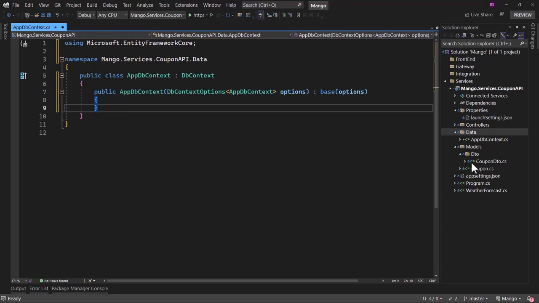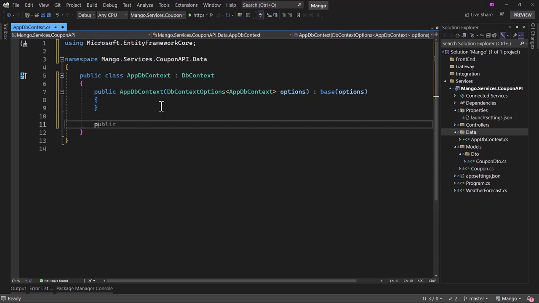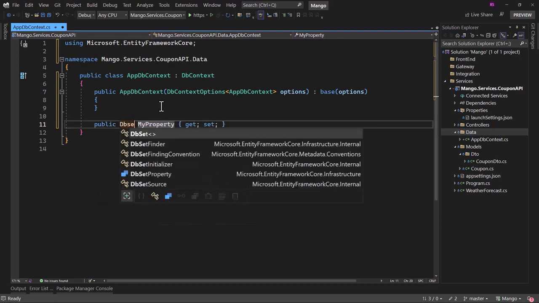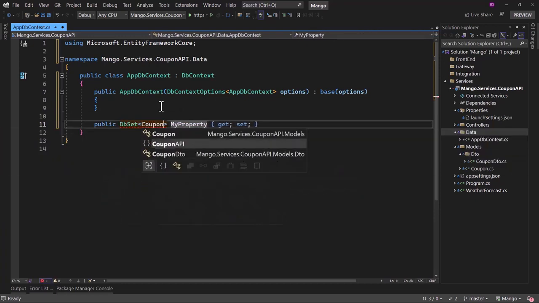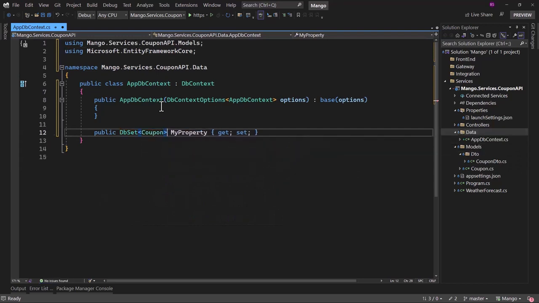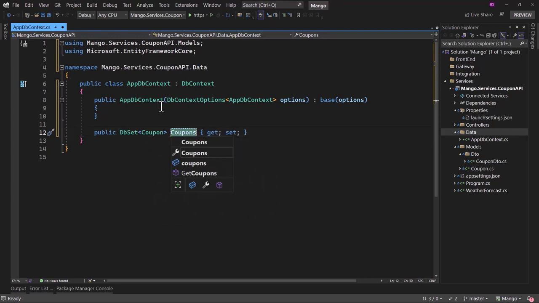And with that, when we have to create our coupon table in the database, in the DbContext here, we have to create something called a DbSet for that class file. So DbSet here, that will be on the coupon class, add the using statement, and what do we want to call that table in our database? I will give that a plural name, and this Coupons will be the table name in database.